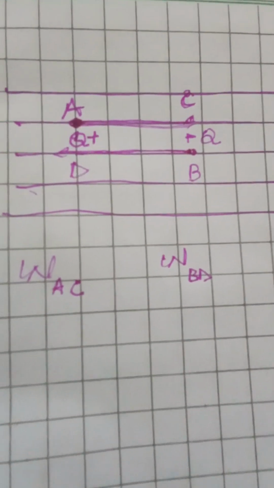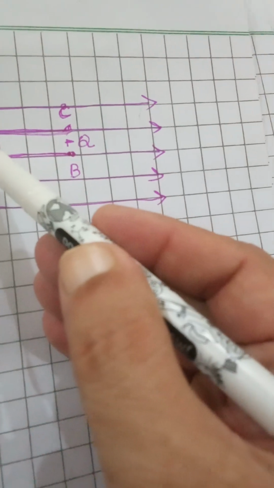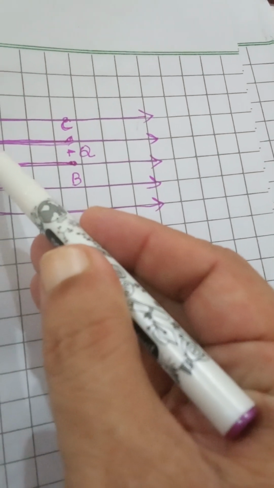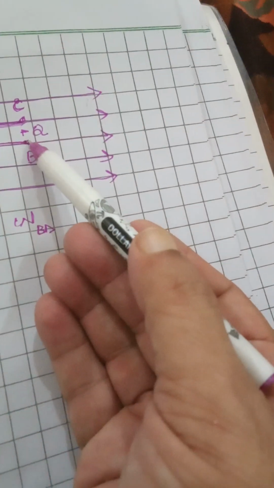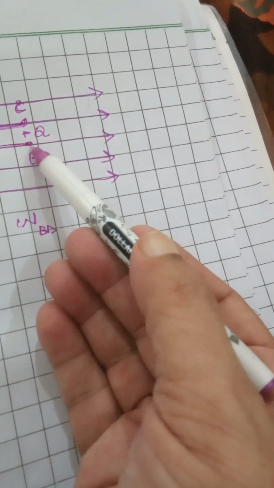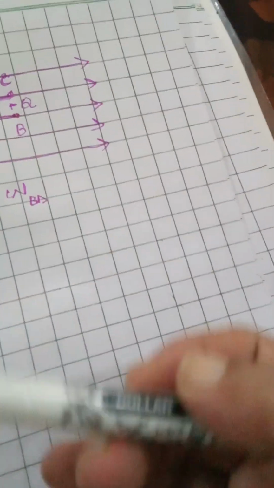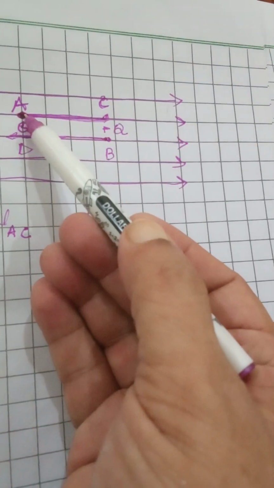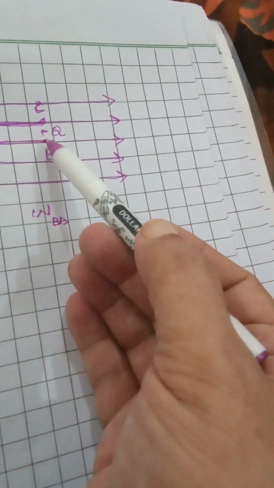Now one work has been performed by the field when the charge is moving, displacing it from point A to C, and another charge which is placed at point B is moving against the field to point D. The difference is what? This charge is moving by itself without any help in the direction of the field.